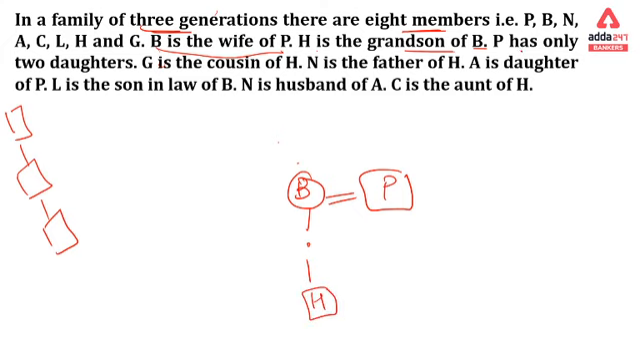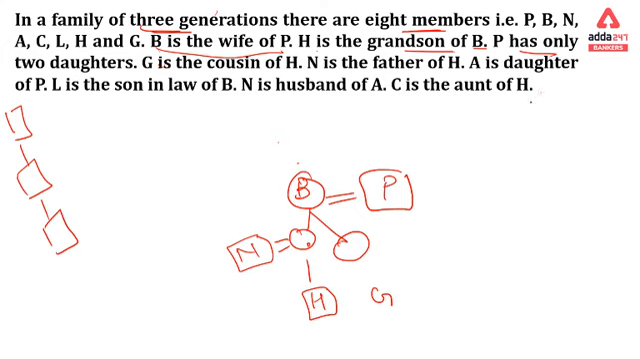It is mentioned here, P has only 2 daughters. G is a cousin of H. N is father of H.